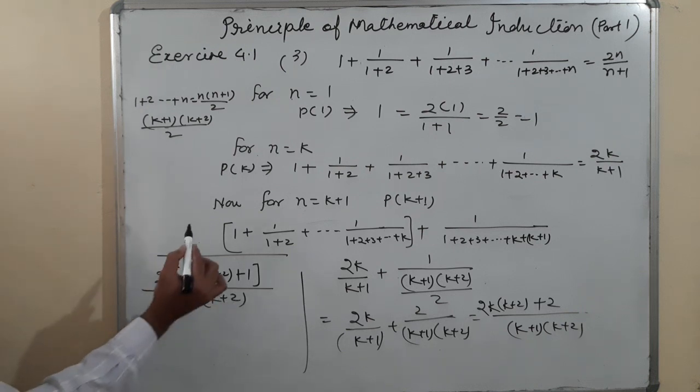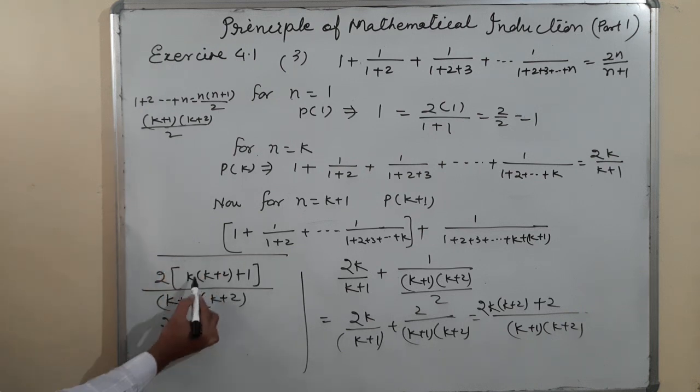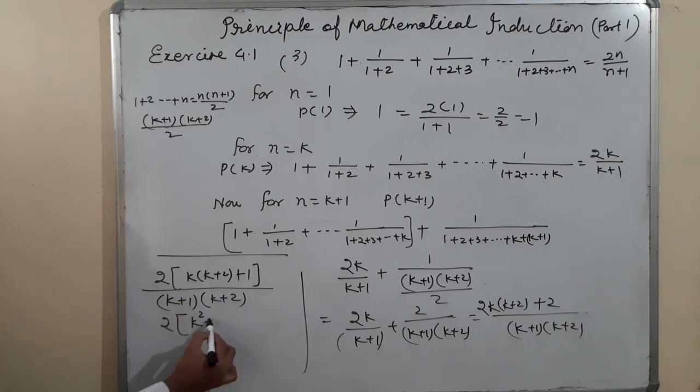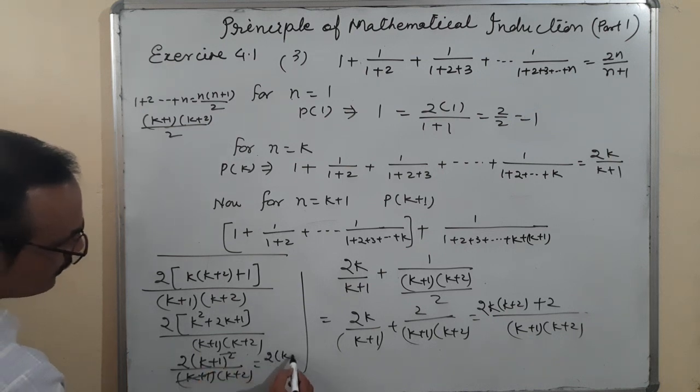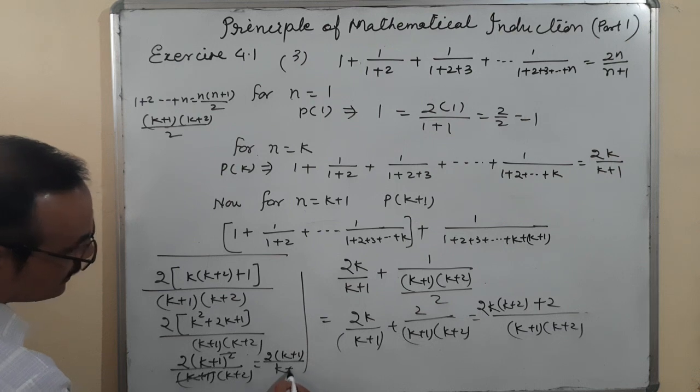Now what happens? This is k square plus 2k plus 1 upon k plus 1, k plus 2. k square plus 2k plus 1 is k plus 1 whole square. So I write here 2 into k plus 1 whole square upon k plus 1, k plus 2. One k plus 1 cancels, 2 into k plus 1 upon k plus 2.